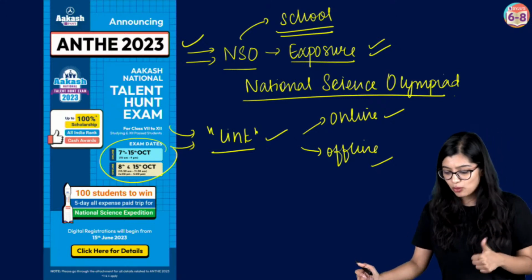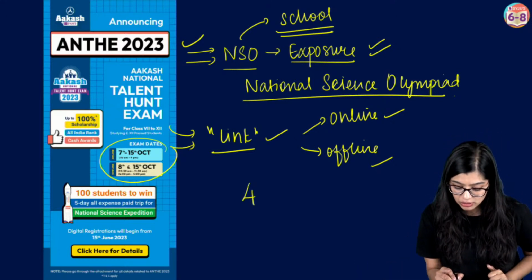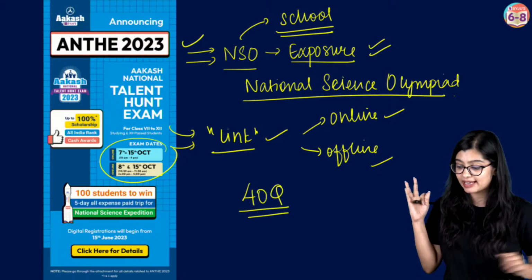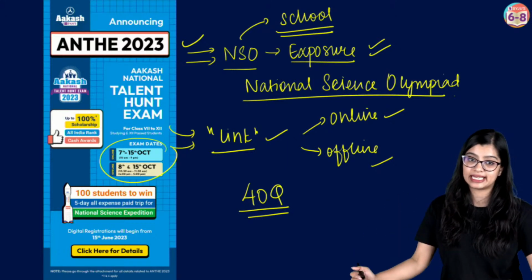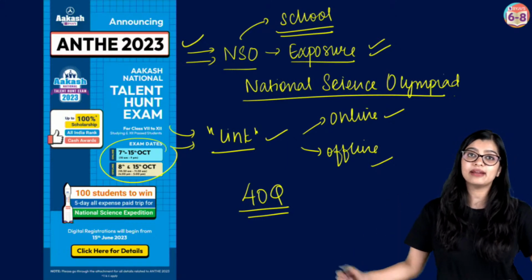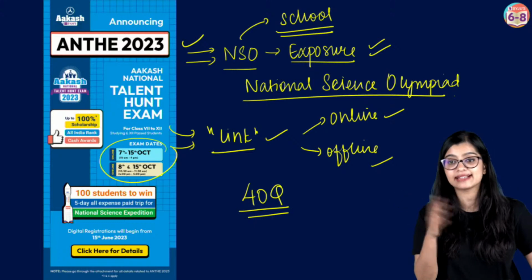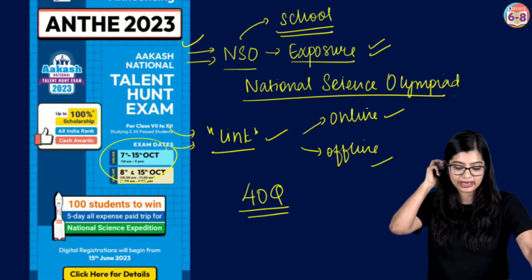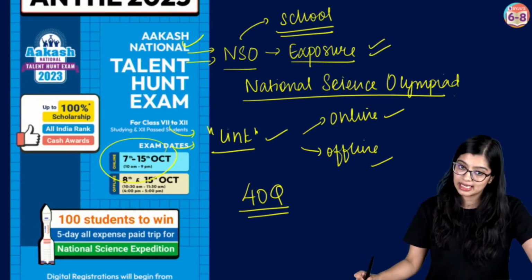Now, how many questions? You will have a total of 40 questions. You will have science, mathematics, and of course mental ability. As you all know, mental ability and mathematics, Arsh ma'am will take, and science we will all be preparing you for. Now, very quickly, moving on, let's have a look at the syllabus.